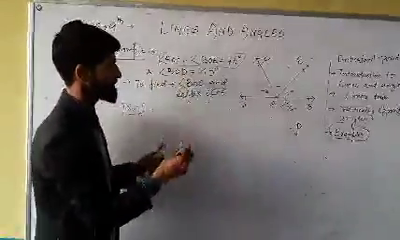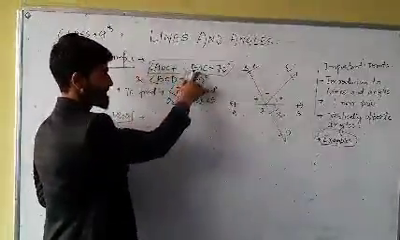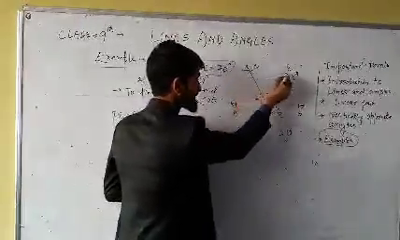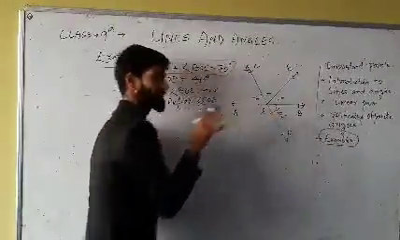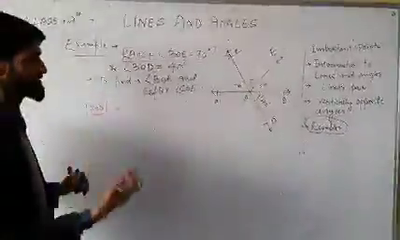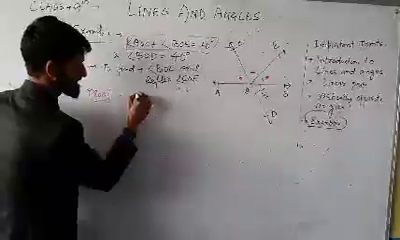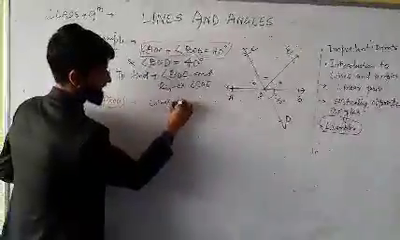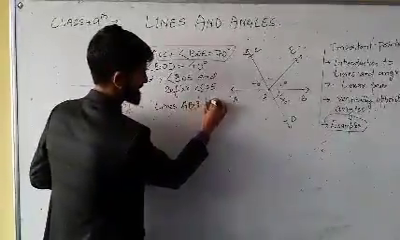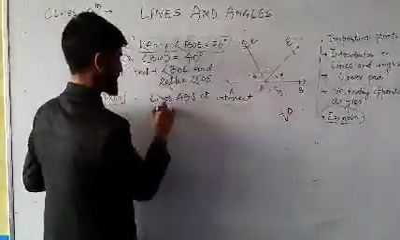What do I have to prove? First of all, I have to find this angle BOE. Angle BOE is to be found and COE is reflex. First of all, I have to find COE, then I can find the reflex of it. From the figure it is clear that lines AB and CD intersect at point O.